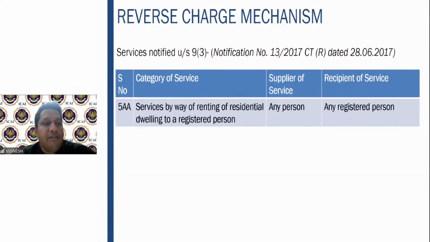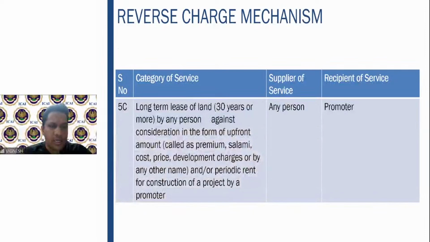This is a recent amendment, 5AA, newly inserted in the notification. Services by way of renting of residential dwelling to a registered person. Renting a residential dwelling is exempt supply. But if you are renting a residential dwelling to a person registered under GST, some people who are registered under GST take a house on rent and run their business. Many chartered accountants also take premises in residential complexes and run their offices. For that you have to pay under the reverse charge mechanism. Fine. So that also you have to take into consideration.